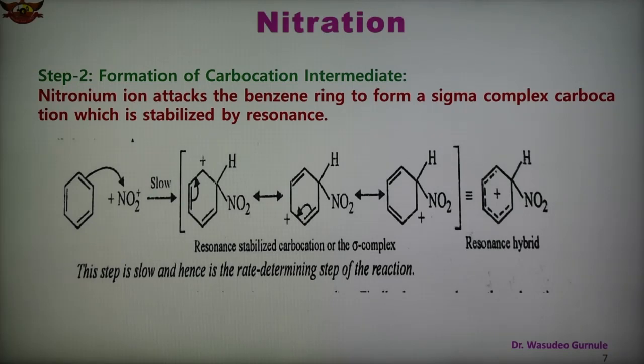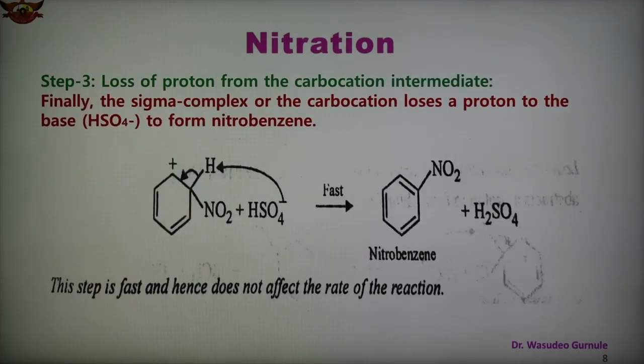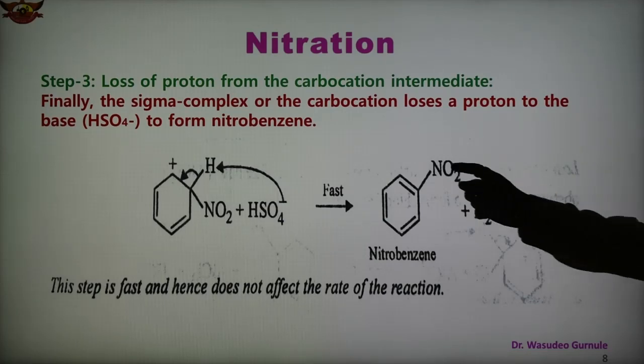And in the third step, there is a loss of proton from the carbocation intermediate. So the third step is the loss of proton, and finally the sigma complex or the carbocation intermediate loses a proton to the base, forming nitrobenzene. So this is the substitution product nitrobenzene.